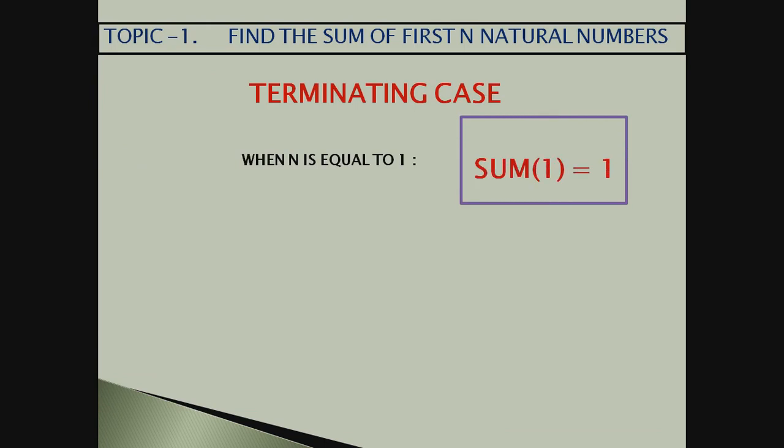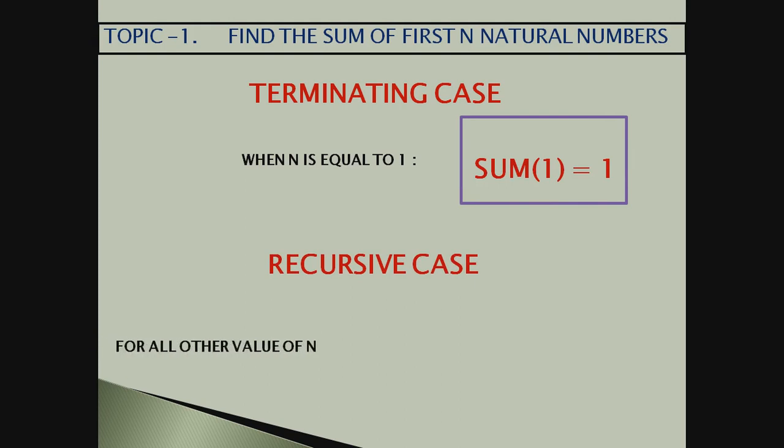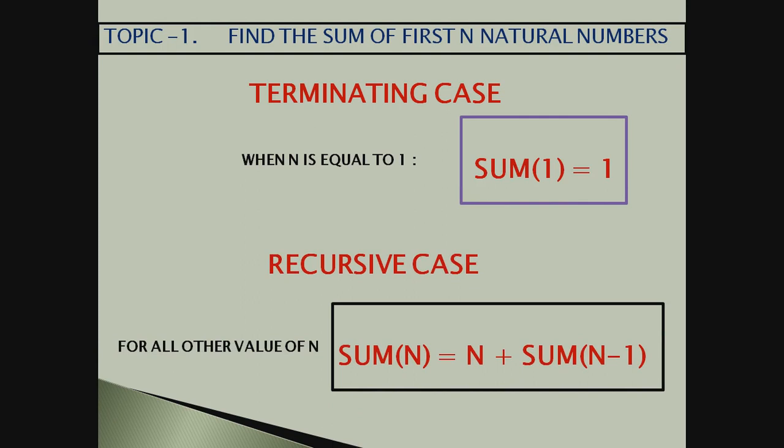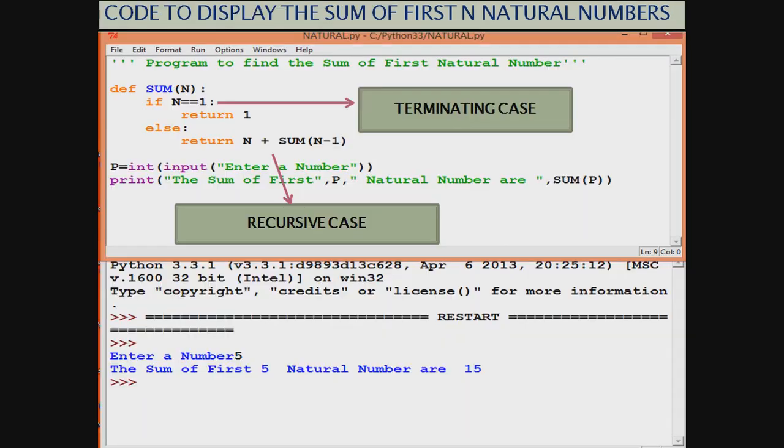So when n is equal to 1, that means when n is passed to the function sum and called, then we should get back 1. Recursive case is for all other values of n, that is when sum n is called, we should get back n plus sum n minus 1. So I think you have understood, students, how Python works with it. Let us now see this code and see the output of the code.